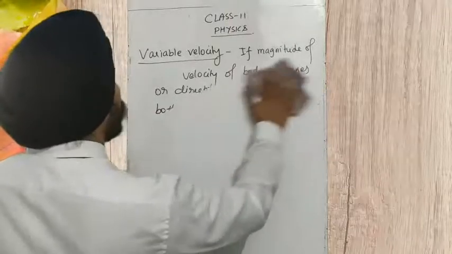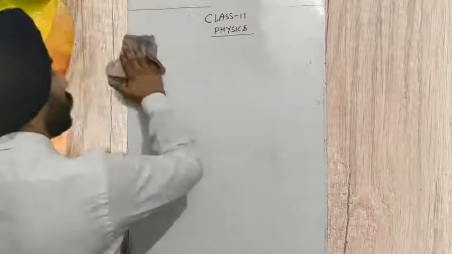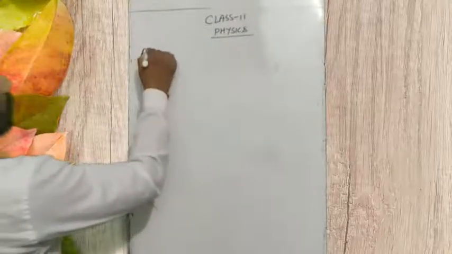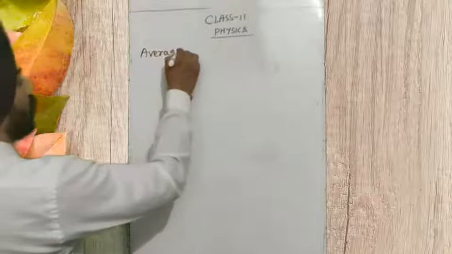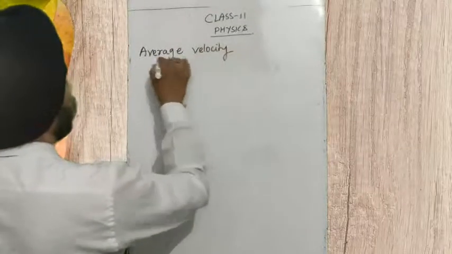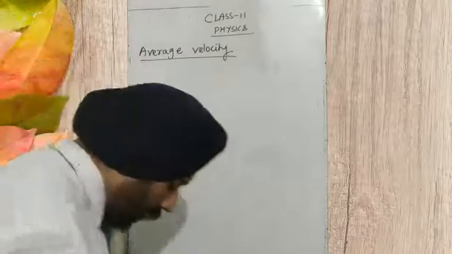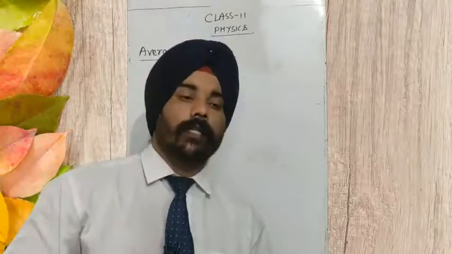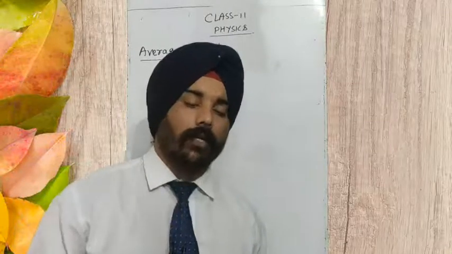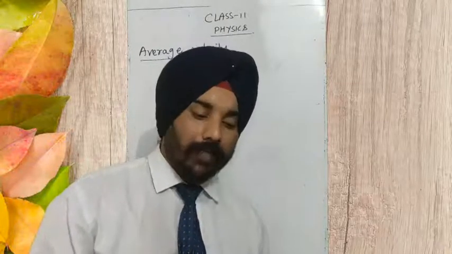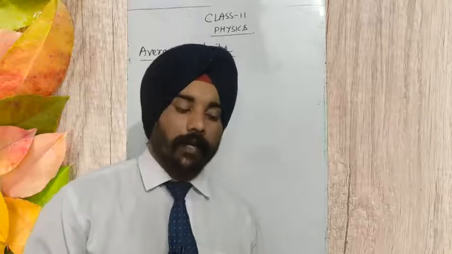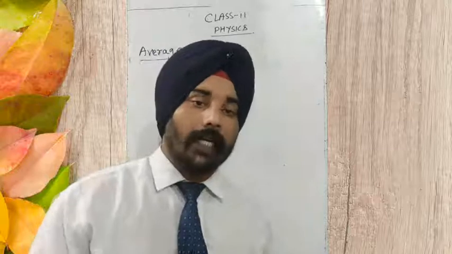The next definition is average velocity. What is average velocity, how to calculate it, and when to calculate it? This is very important. I told you one situation where a body moves in a certain direction, but now the displacement covered in equal intervals of time is unequal.